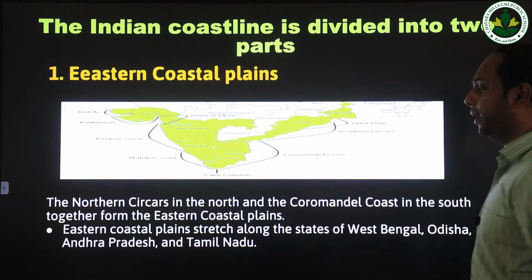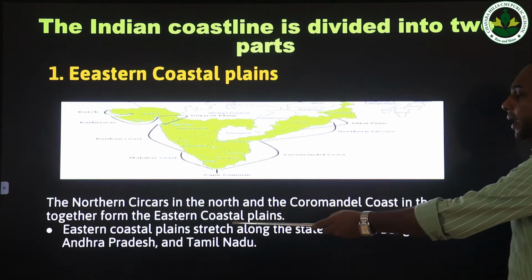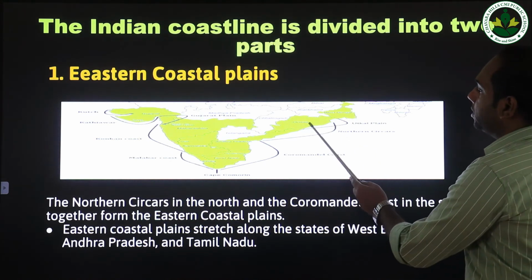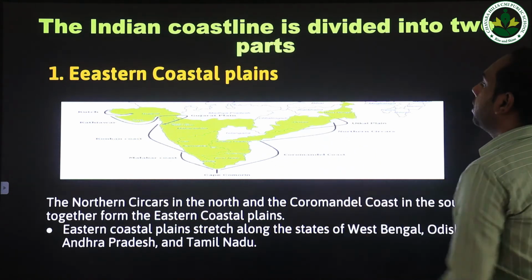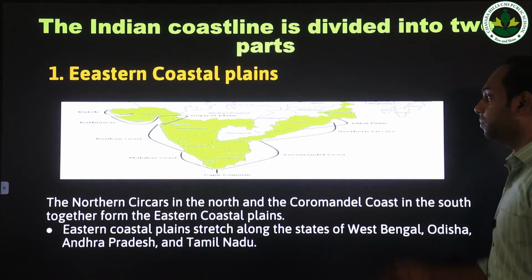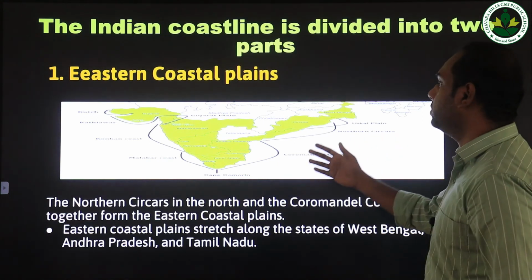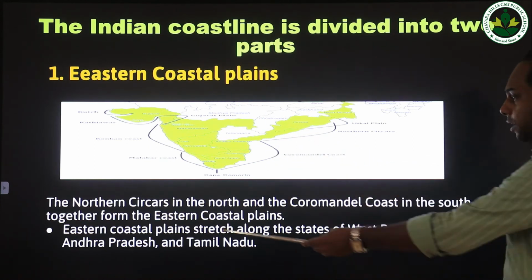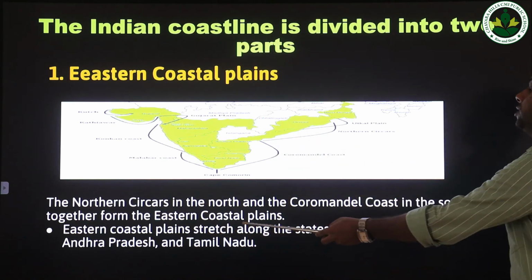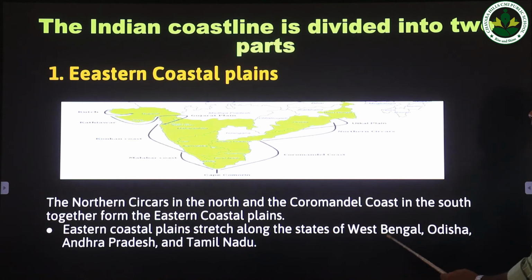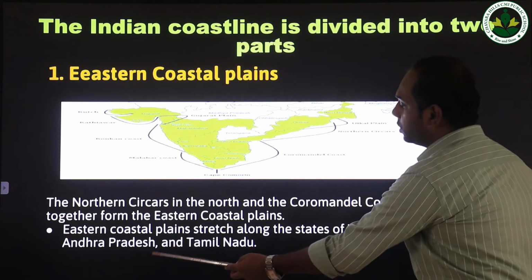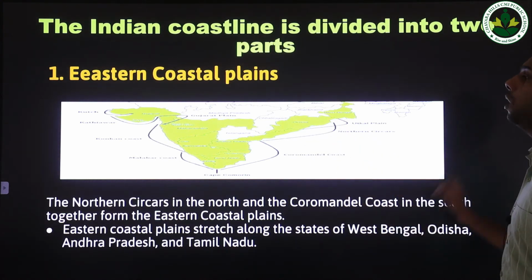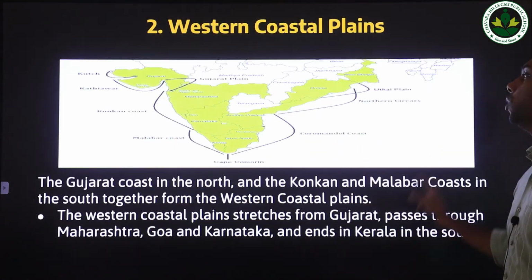The eastern coastal plains. The eastern coastal plains stretch along the states of West Bengal, Odisha, Andhra Pradesh and end in Tamil Nadu. So these are the states which extend across the eastern coastal plains. Now we are going to study about the western coastal plains.